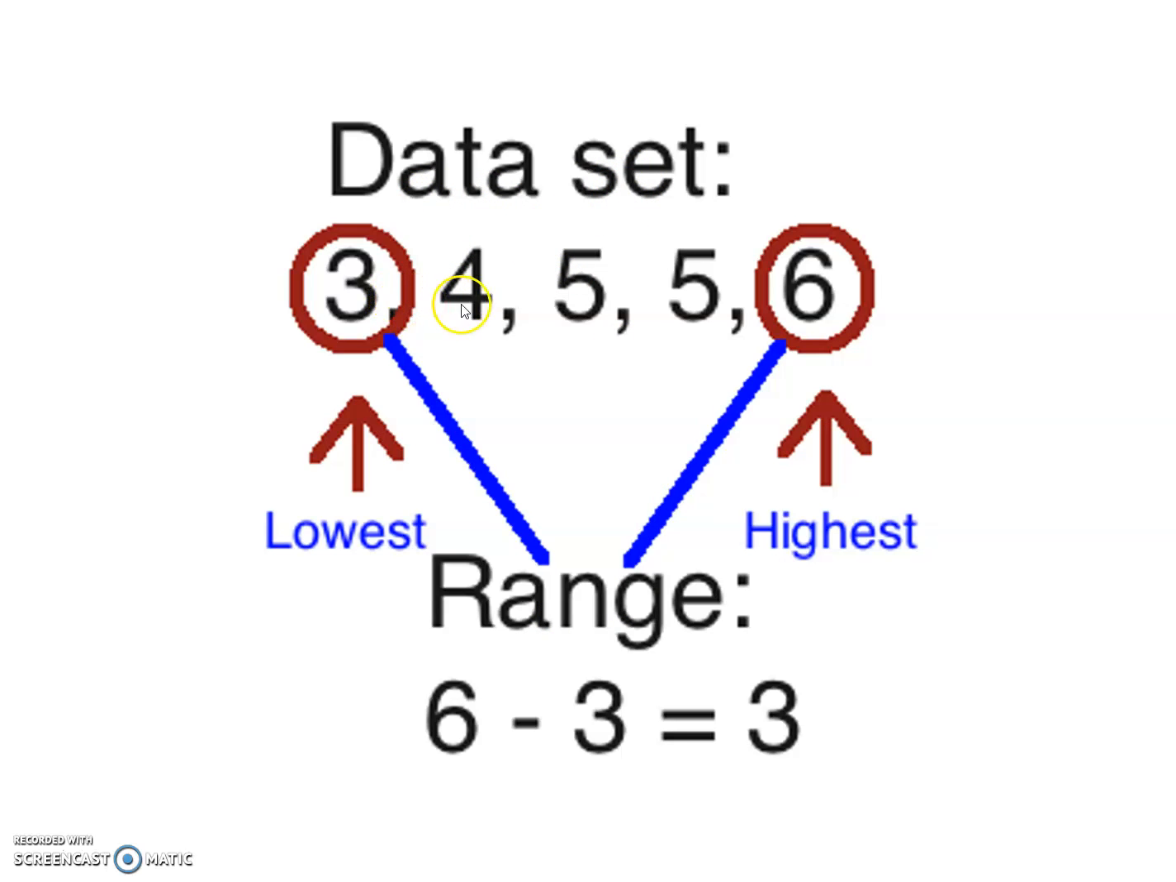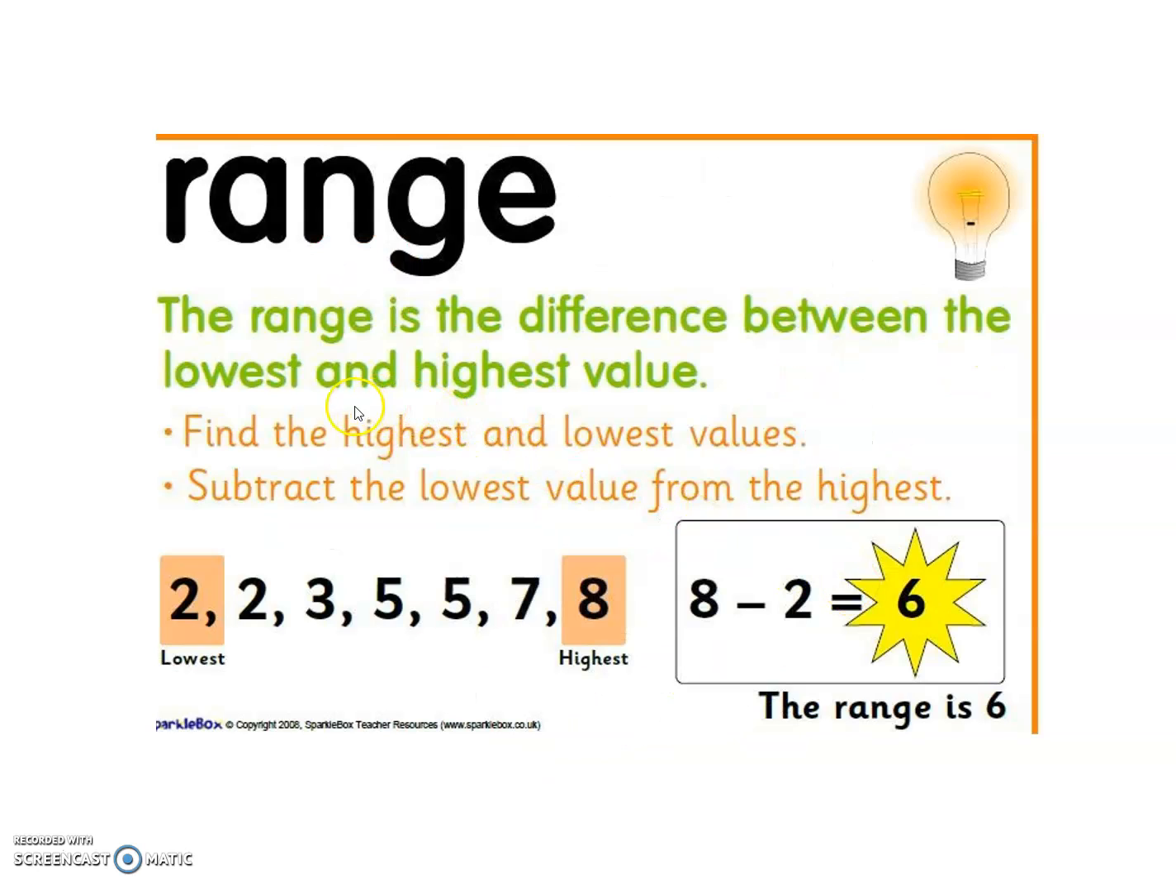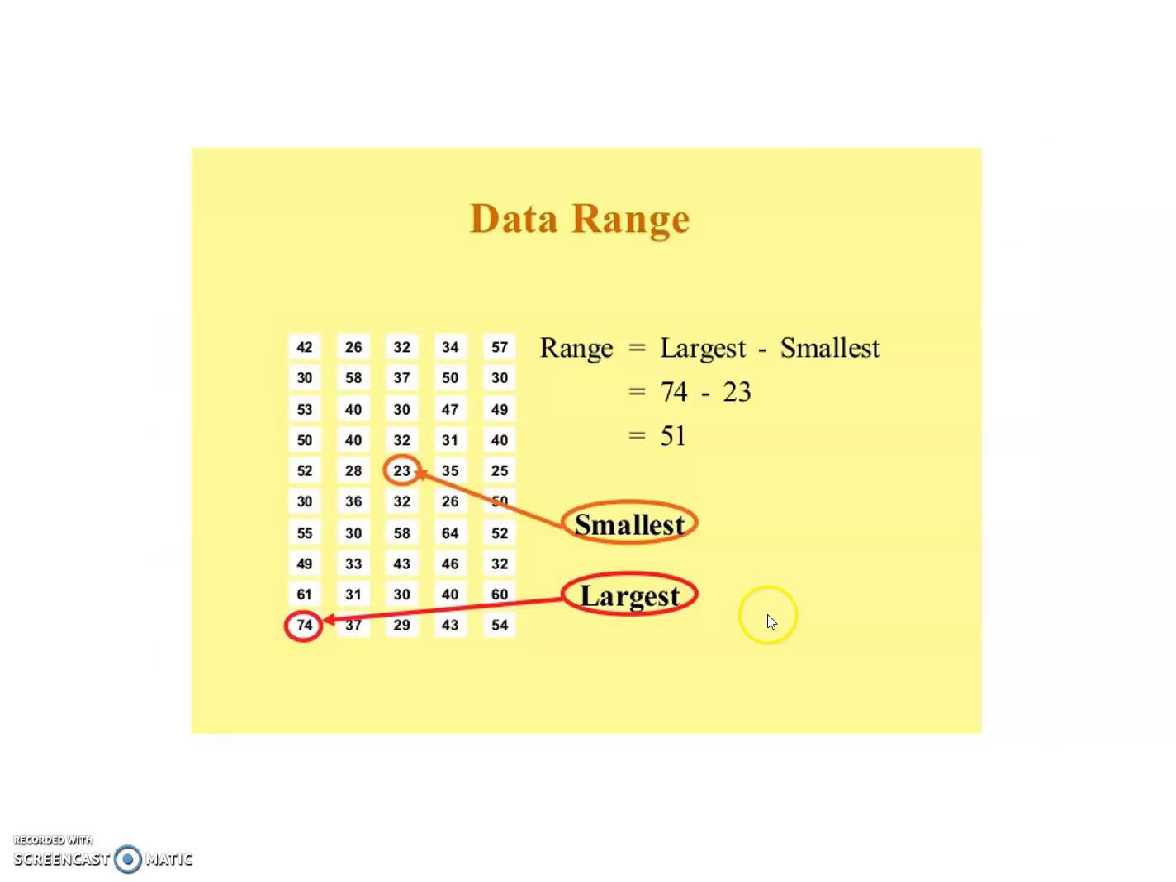Data set, suppose 3, 4, 5, 5, 6 are the numbers. Which is the highest number in the given numbers? That is 6. Which is the lowest number? 3. The highest minus the lowest gives the range, that means 6 minus 3 gives 3. Range is the difference between the lowest and highest value. Find the highest and lowest value, then subtract the lowest value from the highest. For example, 2, 2, 3, 5, 5, 5, 7, 8. Which is lowest? 2. Which is highest? 8. So 8 minus 2, highest minus lowest, gives 6. The range of the given data is 6.